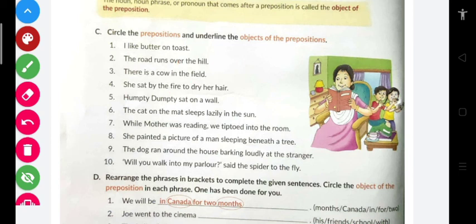She sat by the fire to dry her hair. So here by is the preposition and fire is the object, and again to is the preposition and here is the object. Humpty Dumpty sat on a wall, so on is the preposition and wall is the object of the preposition. Clear? In the same way we have to do this part C as well.